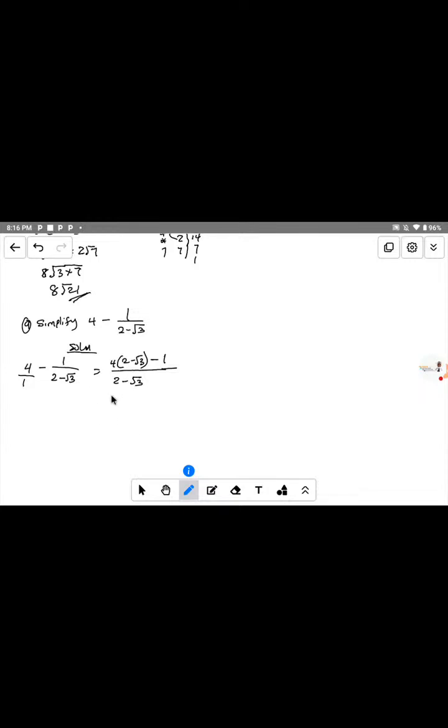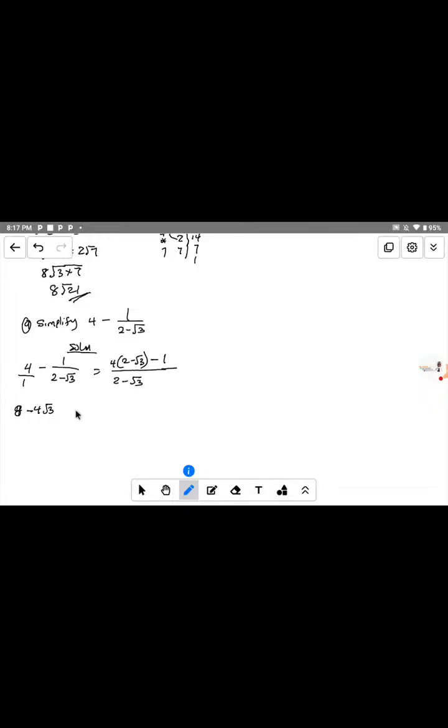Okay, now the next thing to do here is to open this bracket. So let's open this bracket. We have 4 times 2, that is equal to 8. 4 times minus root 3 gives us minus 4 root 3.